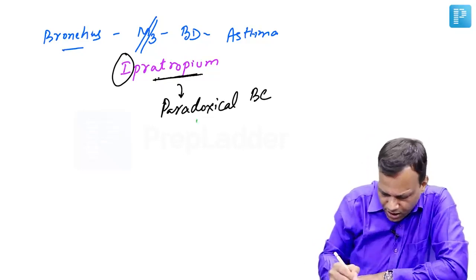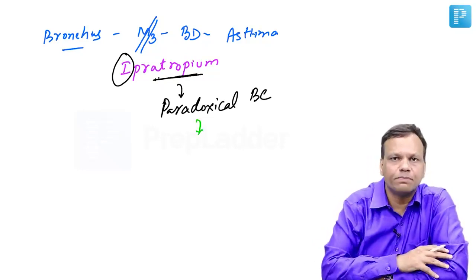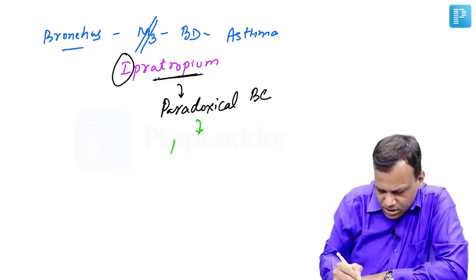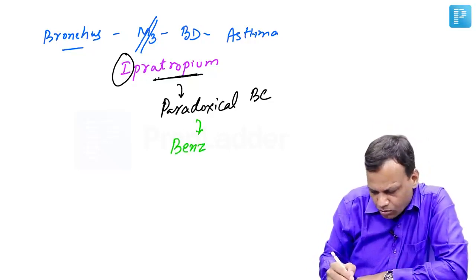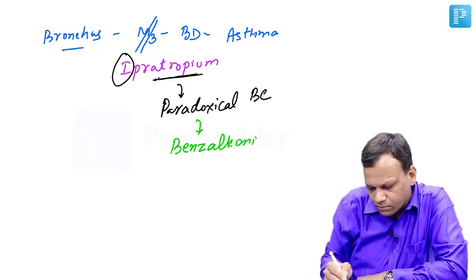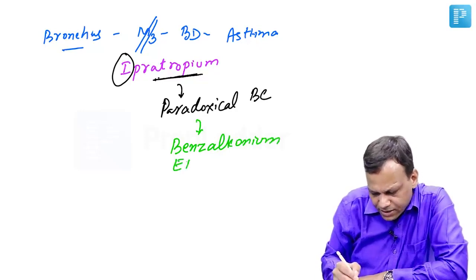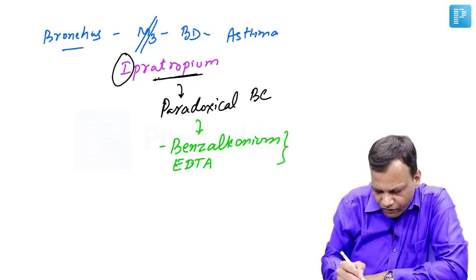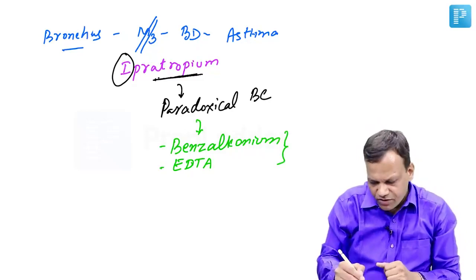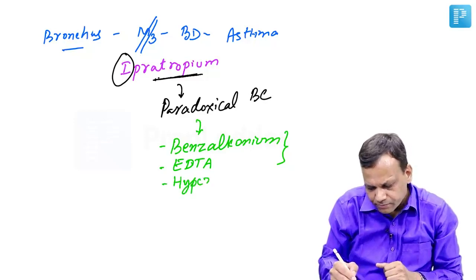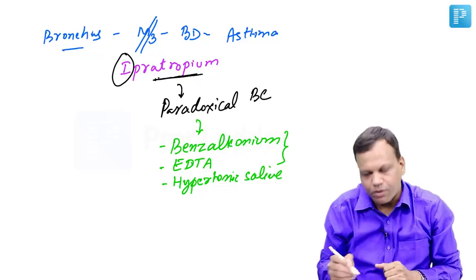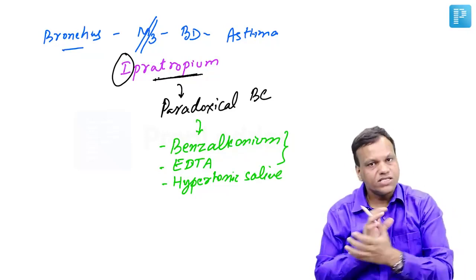To explain this, there may be impurities in the ipratropium which irritate the bronchus and can cause bronchoconstriction. These impurities may be benzalkonium, or it may be EDTA. Or while giving the nebulization, if we use hypertonic saline, that can irritate the bronchus and lead to bronchoconstriction.